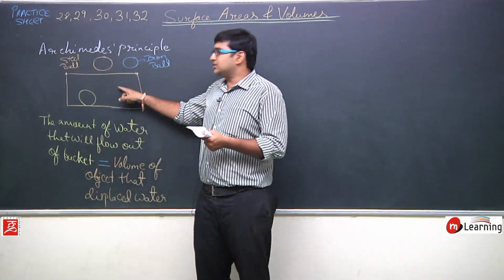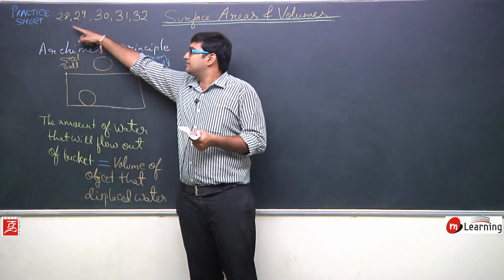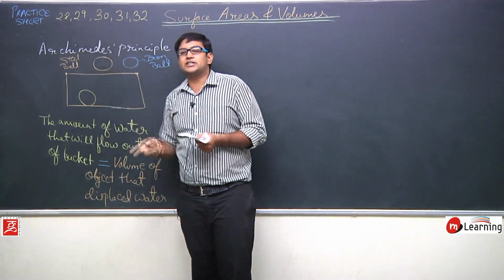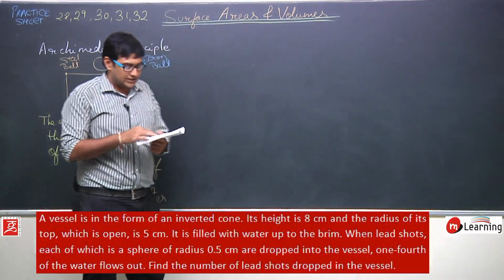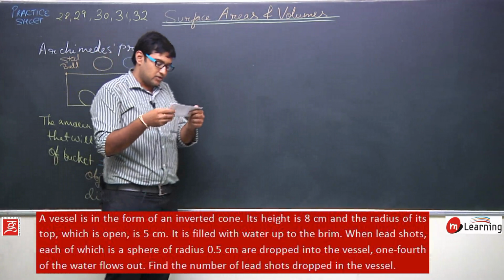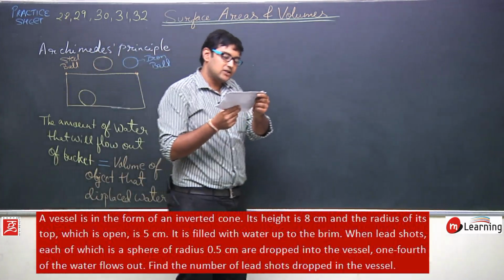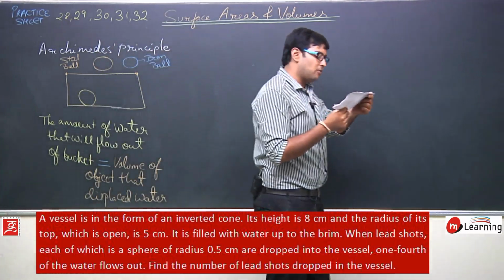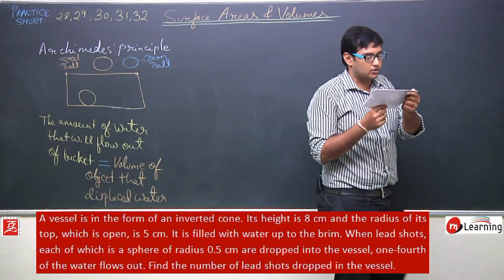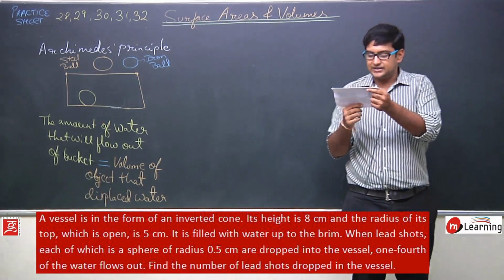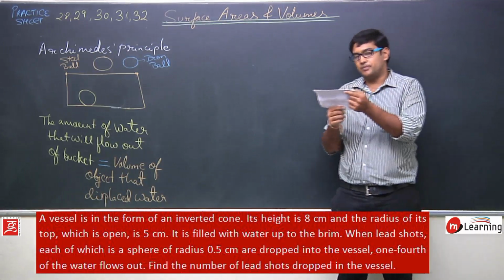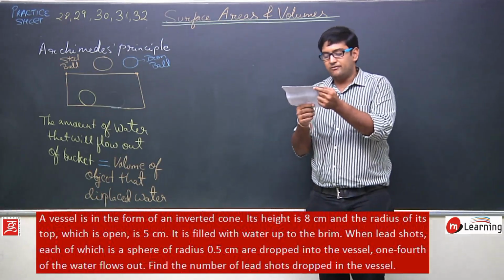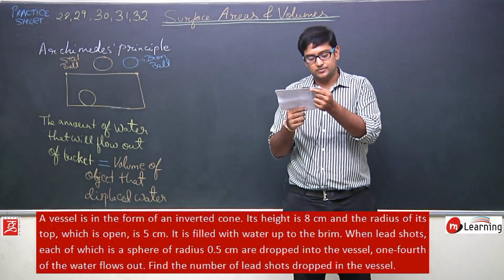So now, based on this concept, let us solve question number 28. I am skipping the question 27, it's very easy question. So let us solve question number 28. Question number 28 says, a vessel is in the form of an inverted cone. Its height is 8 centimeters and the radius of its top, which is open, is 5 centimeters.